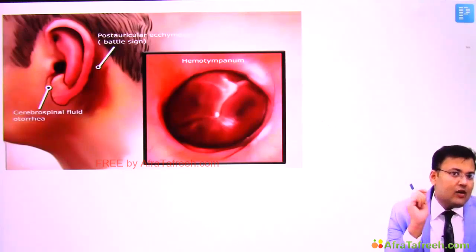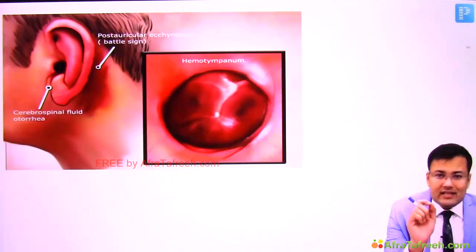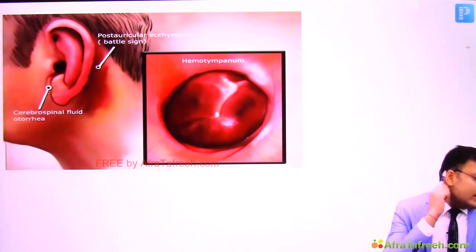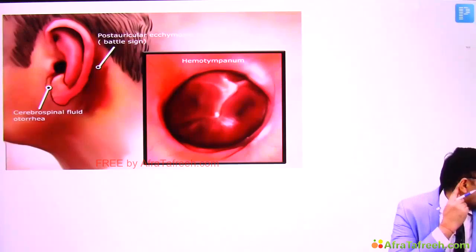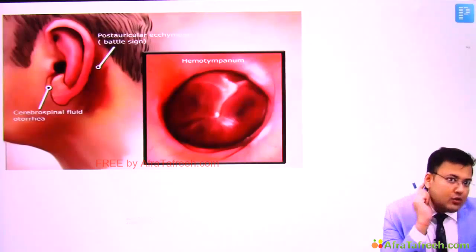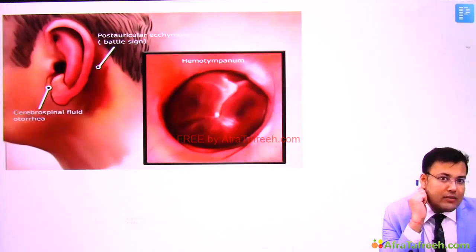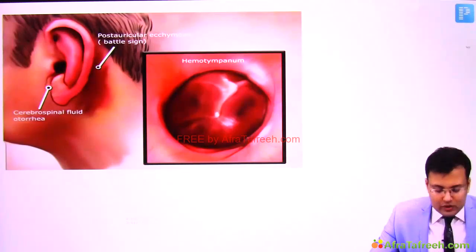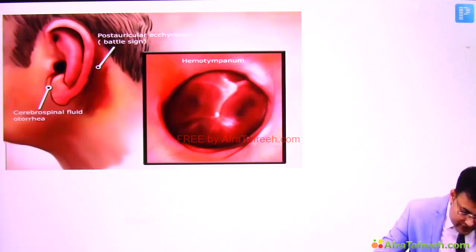Hemotympanum. Second, what happens? There is a characteristic sign in middle cranial fossa fracture, and that is post-auricular ecchymosis here. So there is post-auricular ecchymosis, or ecchymosis over which process? Mastoid process, and the other name of this condition is Battle sign. Clear? So if you see this picture, you can notice here that there is CSF otorrhea.